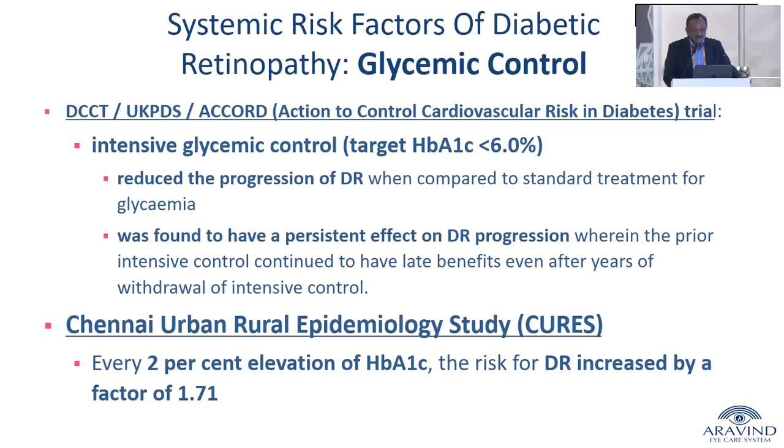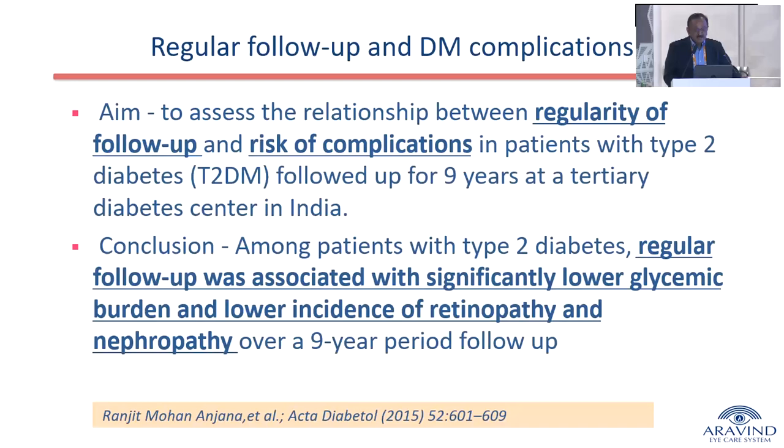The Chennai urban study had shown that for every 2% elevation of HbA1c, the risk of diabetic retinopathy is increased by a factor of 1.71. This study, done by Mohan's group some time back, looked at the relationship between the regularity of follow-up and the risk of complications in patients with type 2 diabetes who were followed up over a 9-year period.